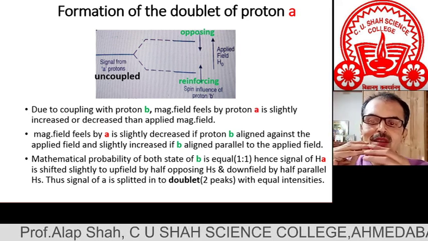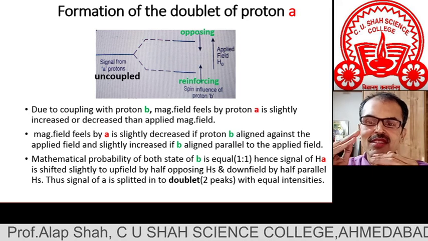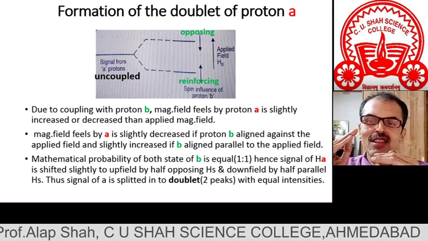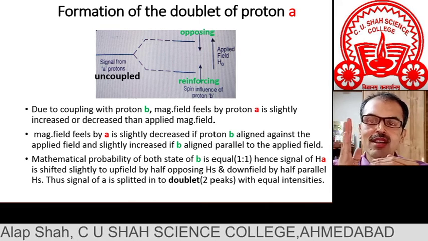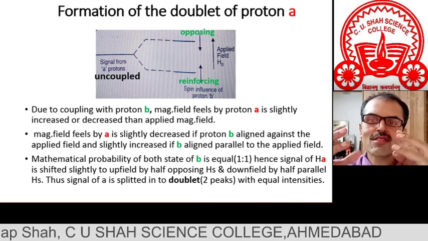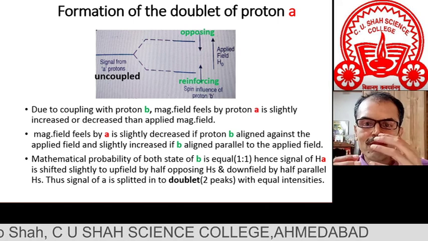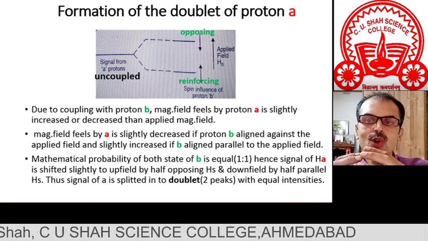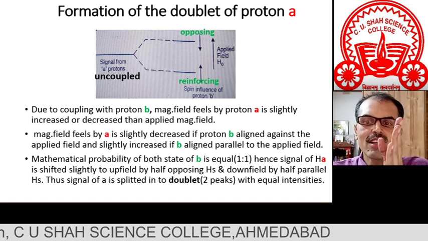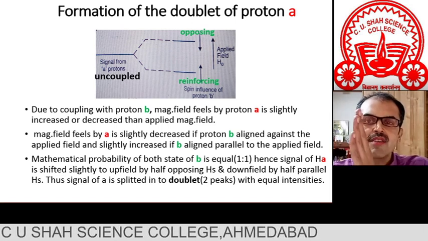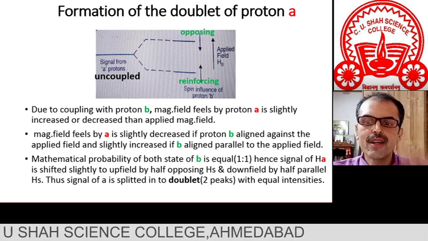And we know that when the magnetic field slightly increases, it is nothing but deshielding, shifting towards the downfield. But as I told you, this coupling between the protons is not that powerful that it can shift the signal much, but very slightly the signal will shift towards the downfield.